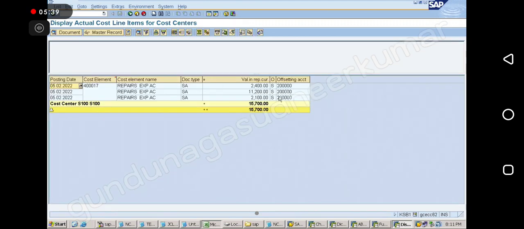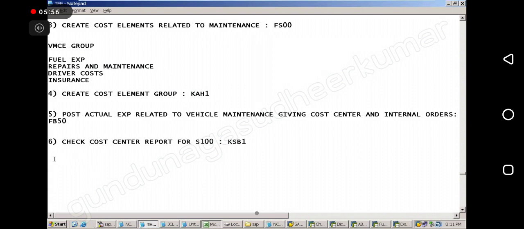But out of all this, is there any way where I know which truck it is? No. So my cost center reports are not providing me that information, correct? Right. So now I want to know where is the problem. We have already collected the data, so now we can get the report like this.